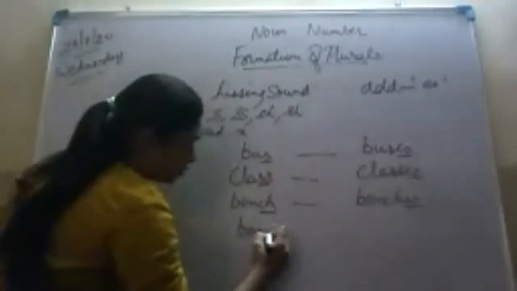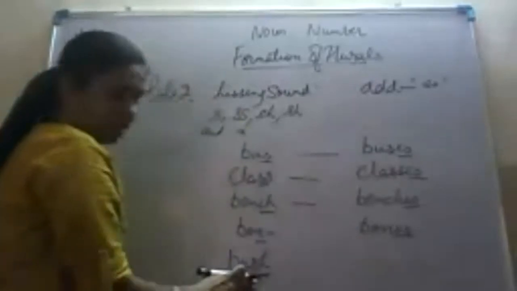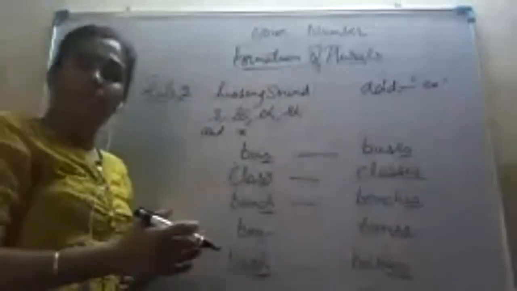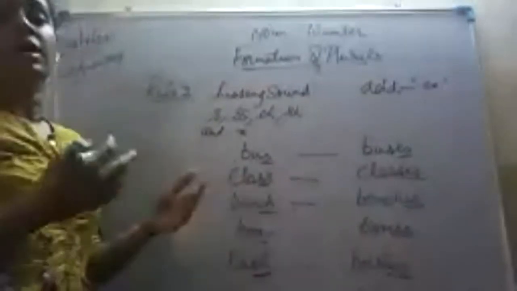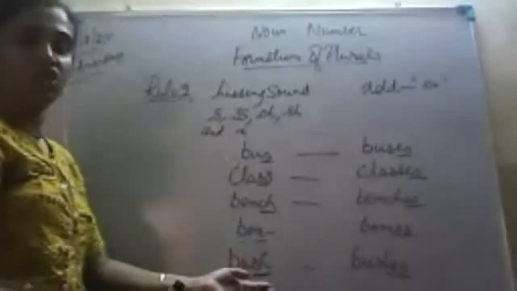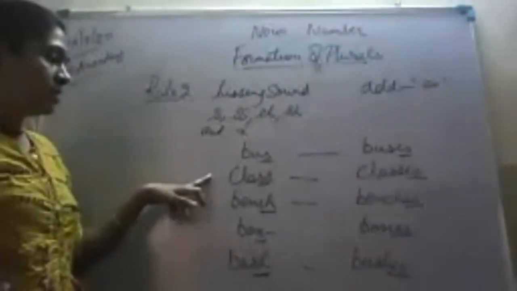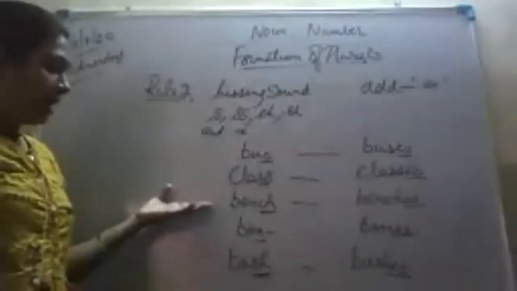Box, boxes, ending with X. And bush. Bush is ending with SH. So we will form its plural by adding ES. Bushes. So there are many more nouns which are ending with S, double S, CH, X and SH, and we will form their plural by adding ES. Class, classes, glass, bench and boxes and bushes.